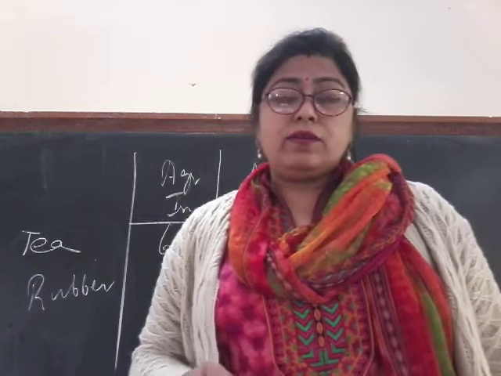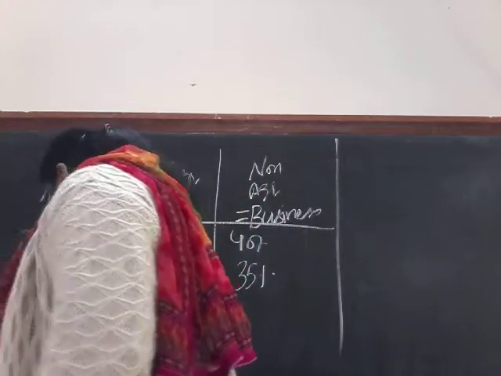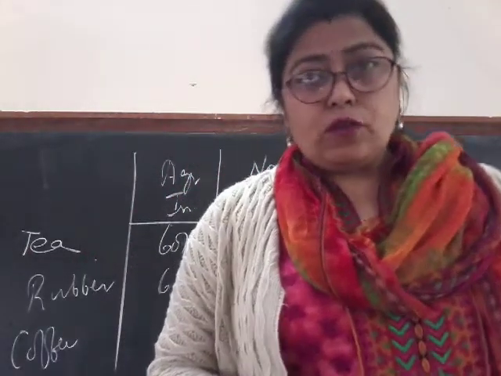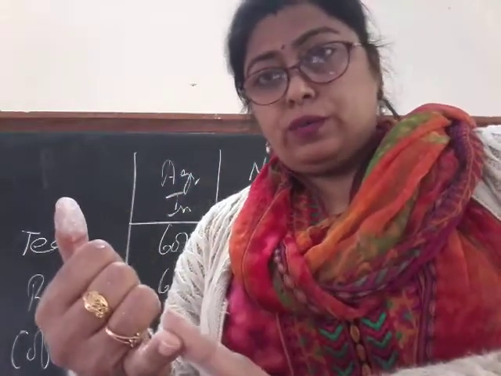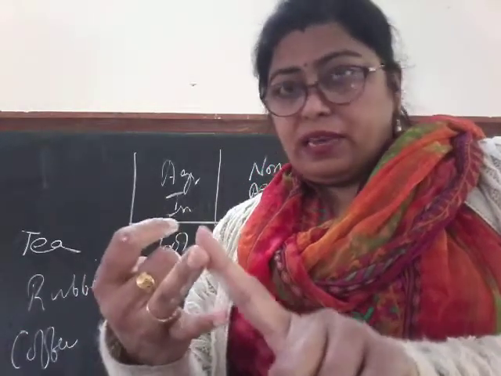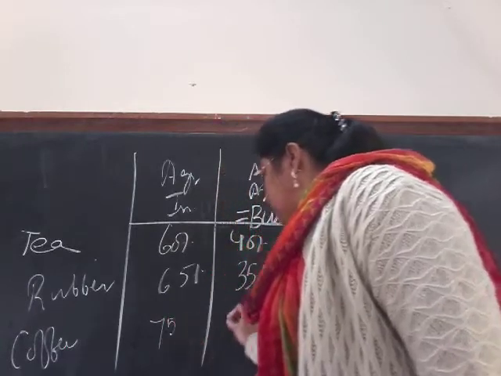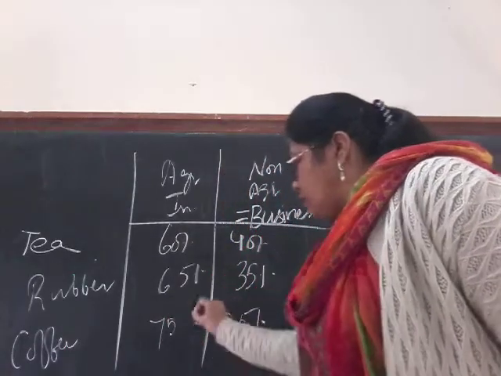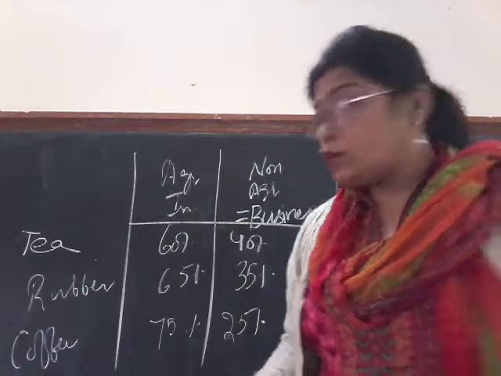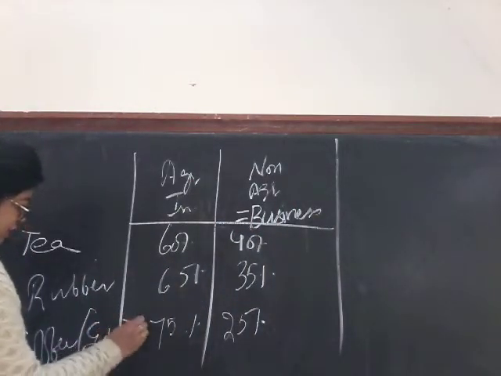Then we have coffee. In the case of coffee, remember, if coffee is grown and cured, then the ratio is 75 to 25. Let me write it down: grown and cured.